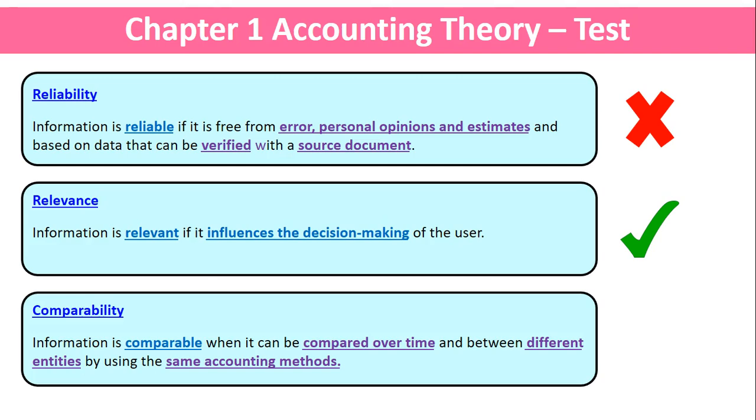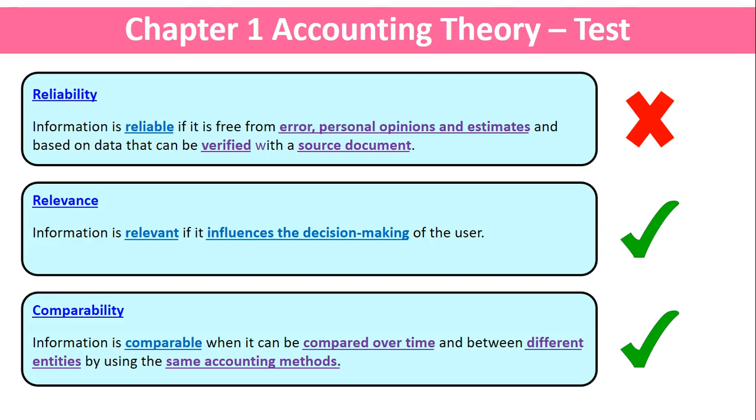What about comparability? Has he breached comparability over time by using the same accounting methods or not? Well, we don't really know. We don't have enough information to really answer that question. Obviously, this isn't what he would probably do every year, but at least by producing a balance sheet, even though it's got some numbers that are estimates, he still can compare his balance sheet this year with last year and the year before. So I'd argue that that is not being breached here. In fact, him making a balance sheet full of estimates will help him compare his results over time.